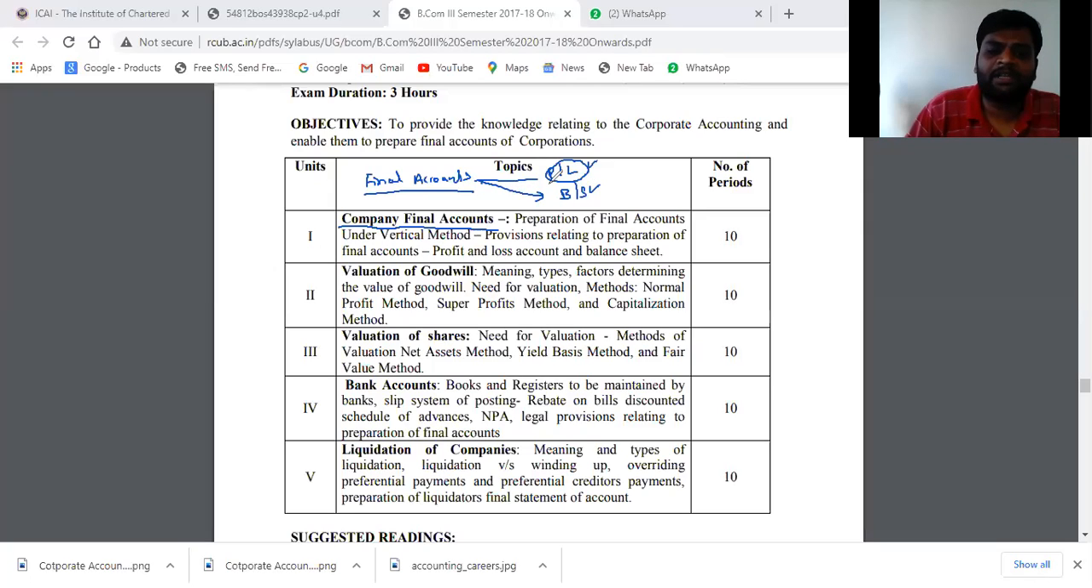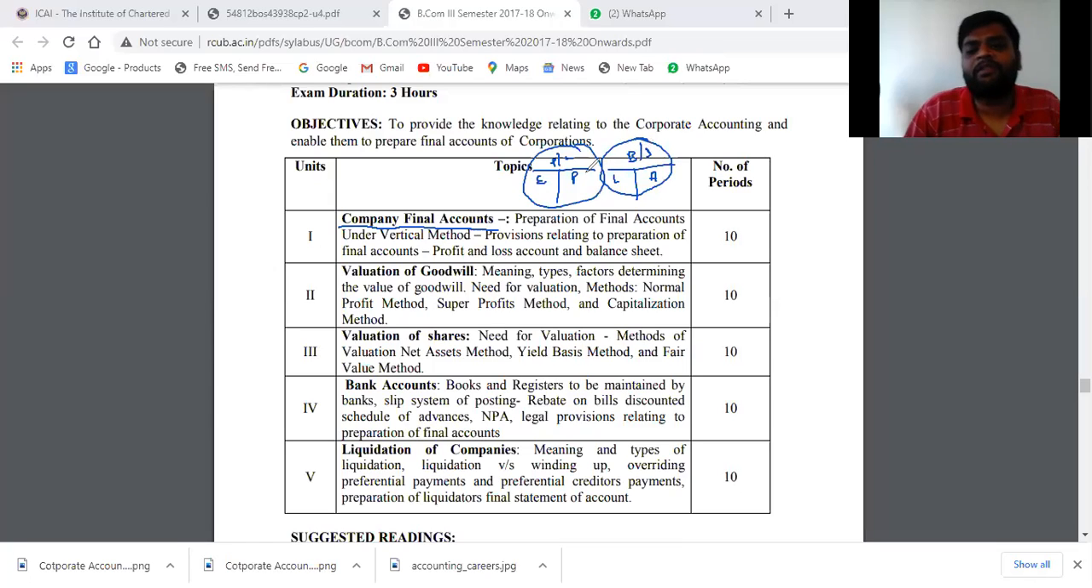In the traditional method, we used to prepare the balance sheet in the horizontal form. Horizontal, that is how it was. This is the profit and loss account. Balance sheet, how was it? Correct? On this side liabilities, on this side assets, on this side expenses, on this side profits. Yes or no? Good.